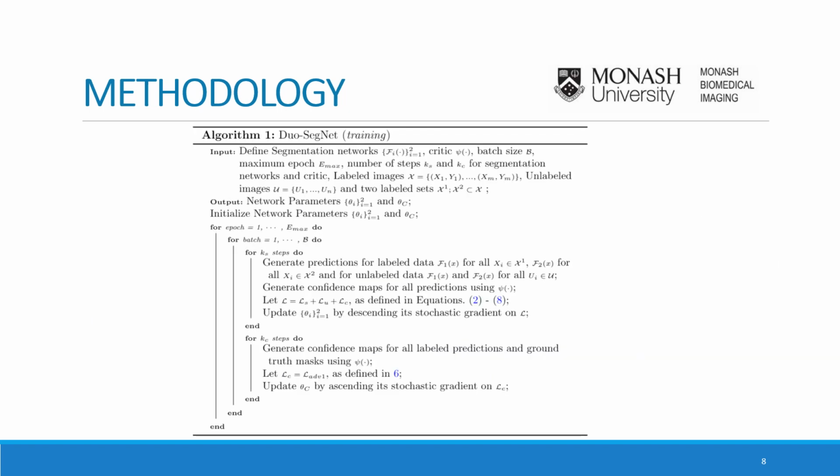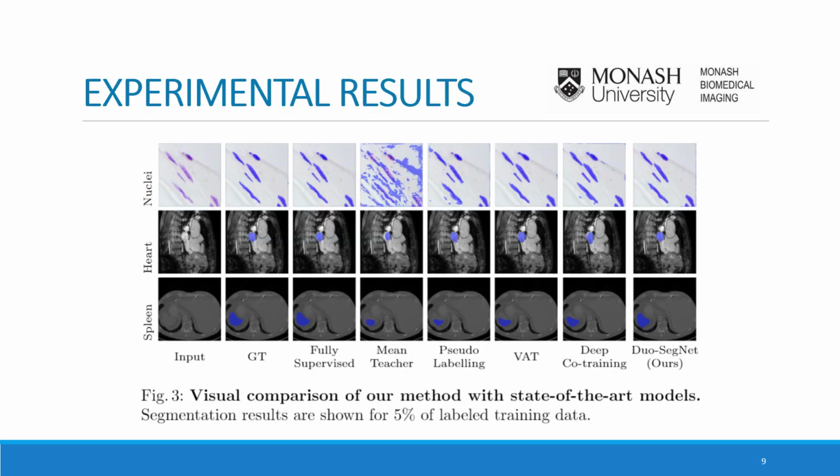The entire training pipeline is shown in this pseudocode. The training pipeline consists of training segmentation networks and training the critic. We performed experiments on 3 publicly available datasets and compared our results with fully supervised U-Net, mean teacher algorithms, pseudo-labeling, virtual adversarial training, and the most recent work on deep co-training.